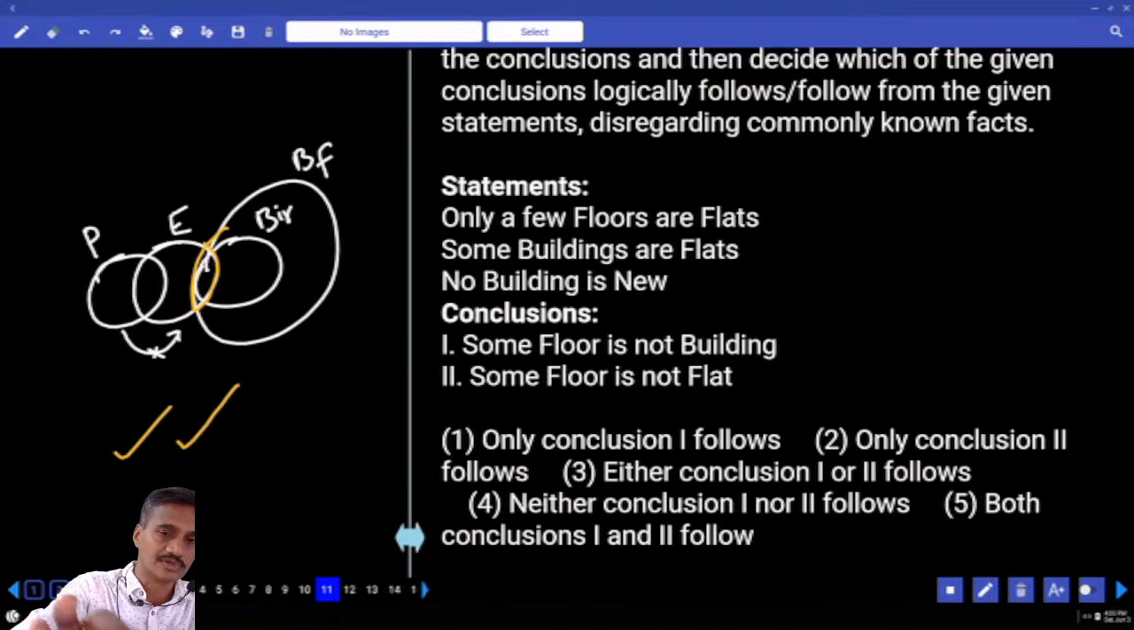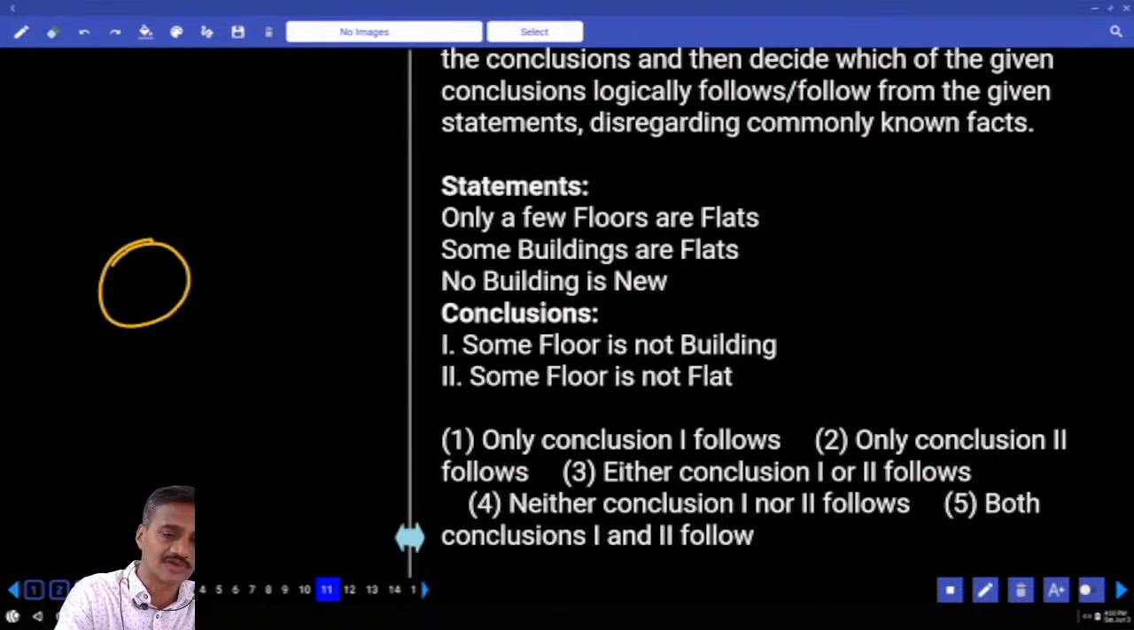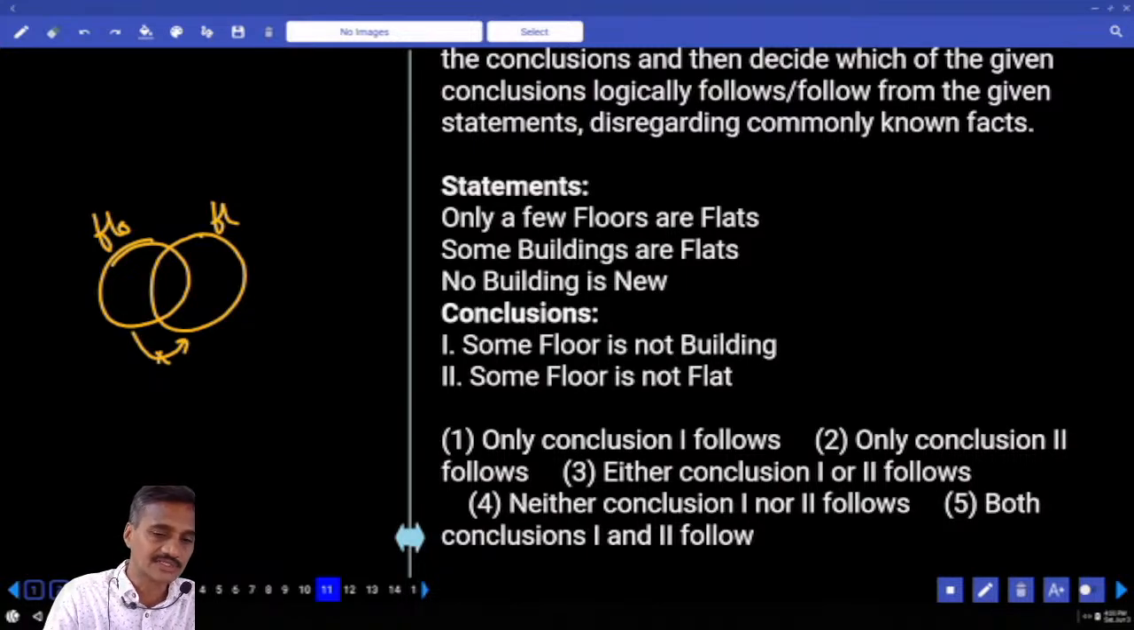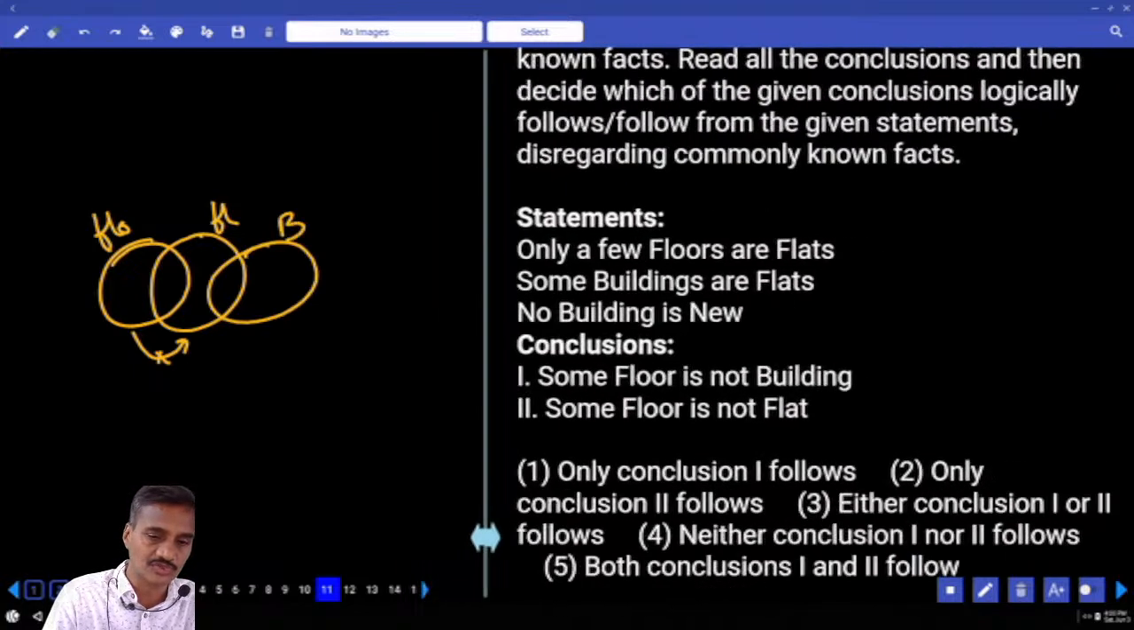The next, 11th one. Only a few floors are flat. Only some of the floors are flat but not all. And some buildings are flat, building and flat. And no building is new, so no intersection between building and new.